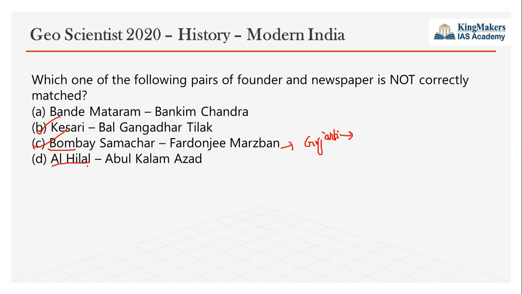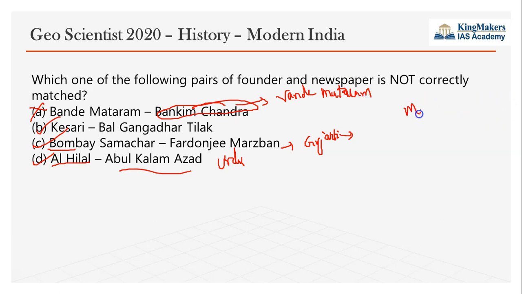Al Hilal is an Urdu newspaper started by Abul Kalam Azad. So all three are right, and the wrong one is Bande Mataram. Bande Mataram was not started by Bankim Chandra. Bankim Chandra wrote the actual Bande Mataram. Bande Mataram, the song, was written by Bankim Chandra Chatterjee. That is true. But the Bande Mataram journal was started by Madam Cama.